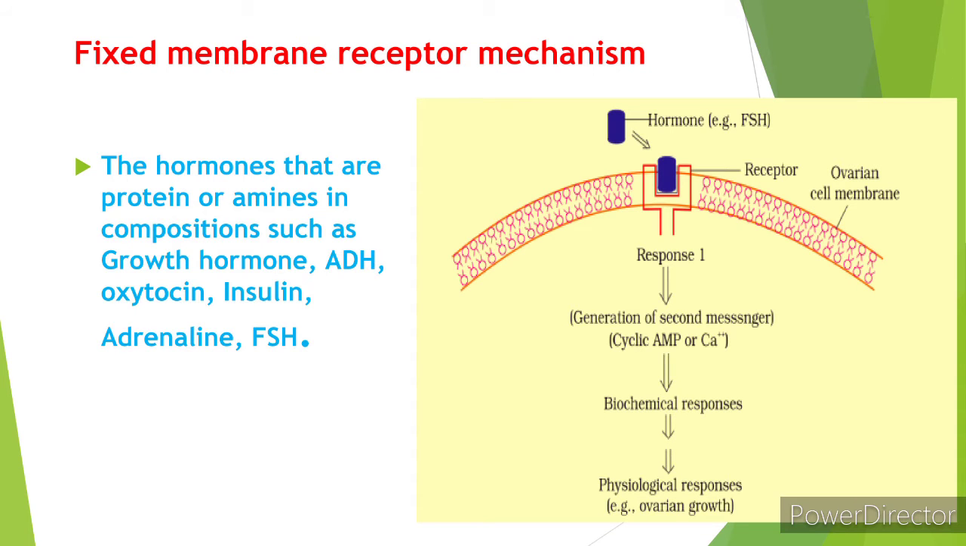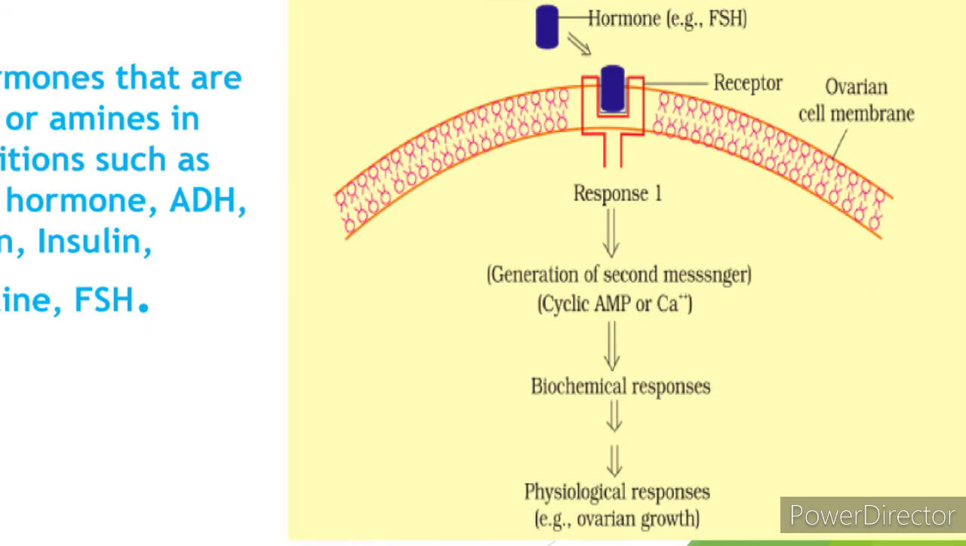So in the fixed membrane receptor, look at this in the diagram. The hormones that are protein or amine in composition, such as growth hormone, ADH, insulin, adrenaline, follicle stimulating hormone, thyroid stimulating hormone, etc., show this mechanism of action. These hormones are water soluble and cannot pass through the lipids, so they have their target receptor on the cell membrane, and the receptors are fixed on the cell membrane. So the hormone binds on this specific receptor.